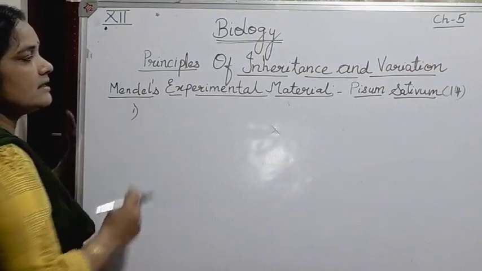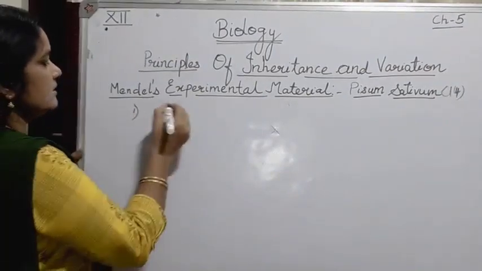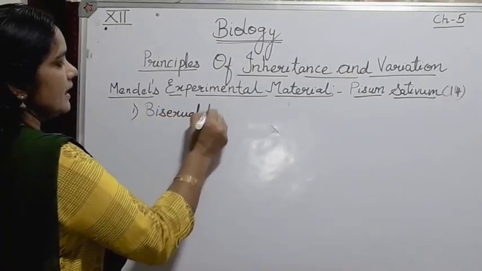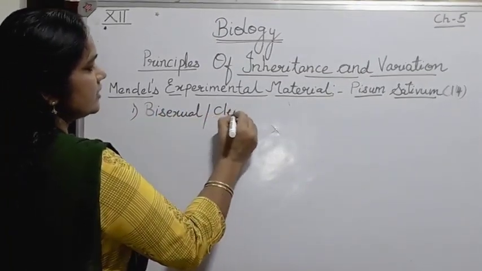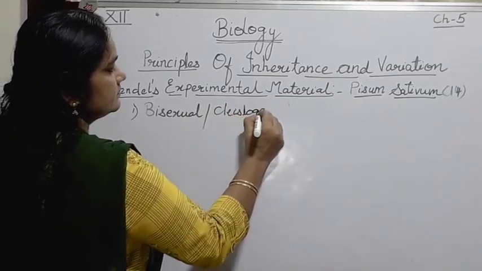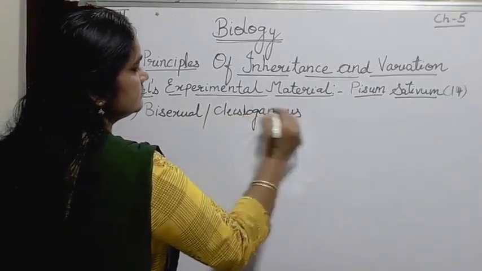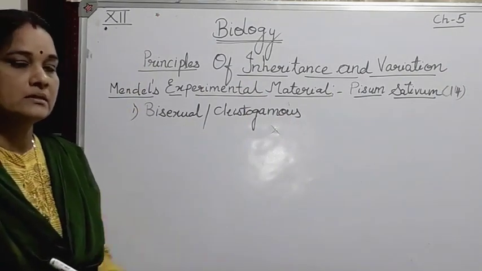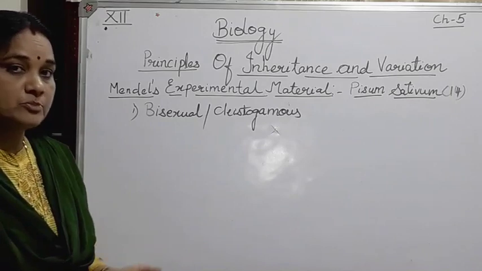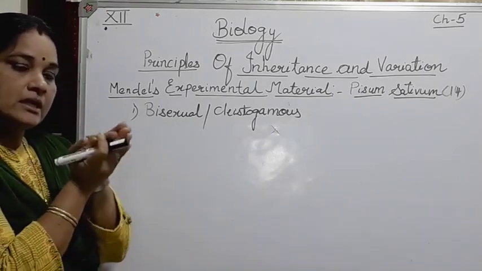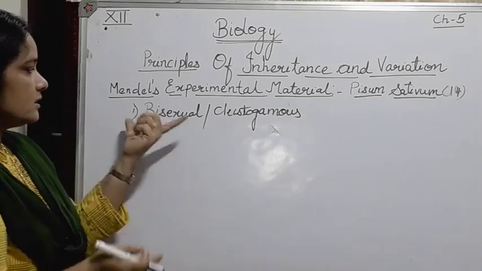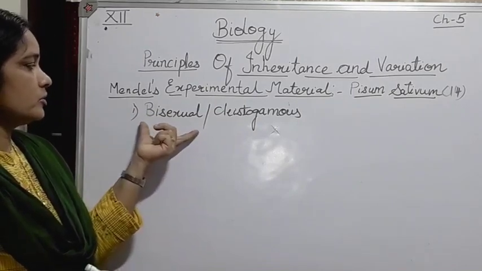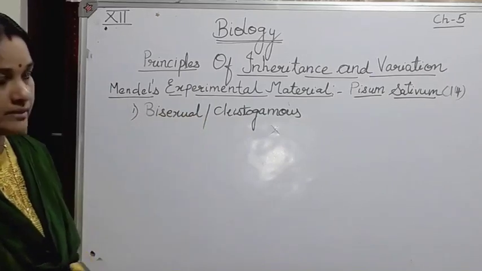Now, why did he select the pea plant? Mainly, this plant was bisexual in nature and it had cleistogamous flowers, in which the stigma and the stamen are not well exposed. So what happens when the flowers are closed? It undergoes self-pollination. That was the main basis. One was that the plant bore bisexual flowers and cleistogamous flowers.